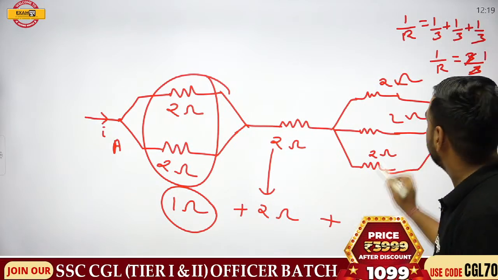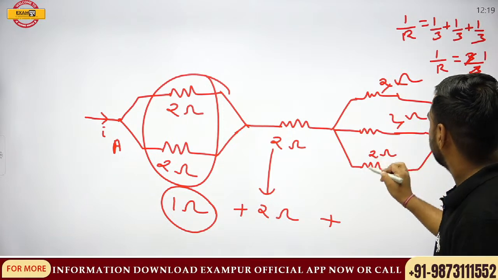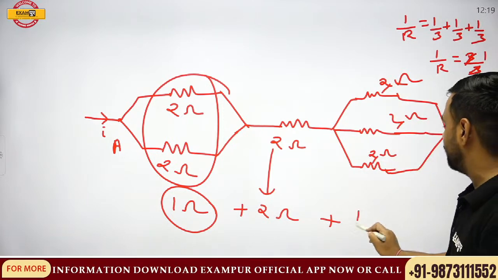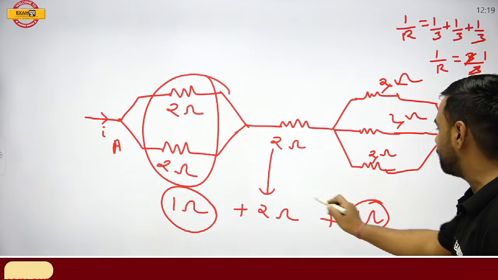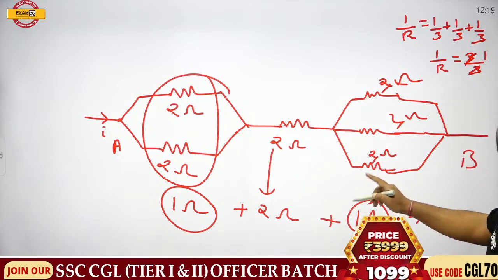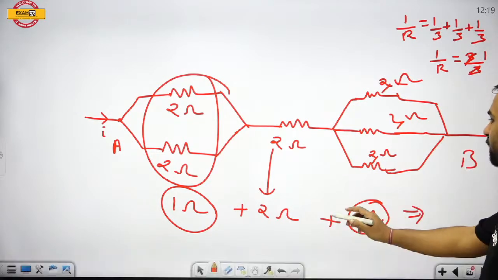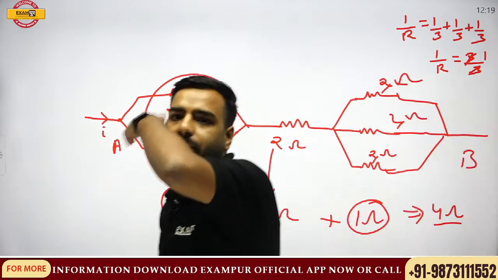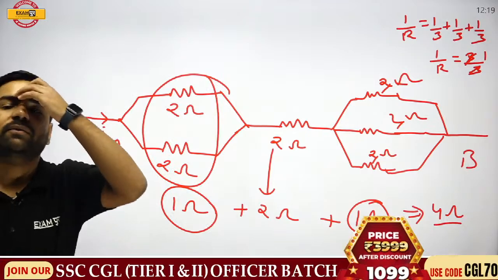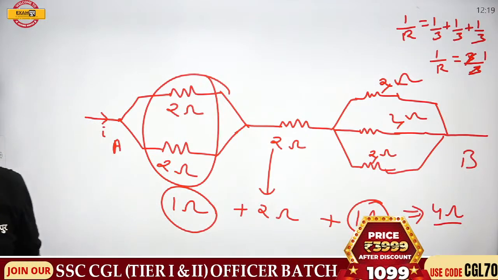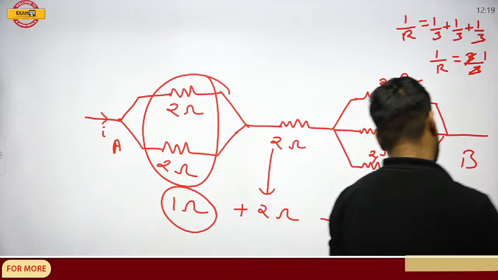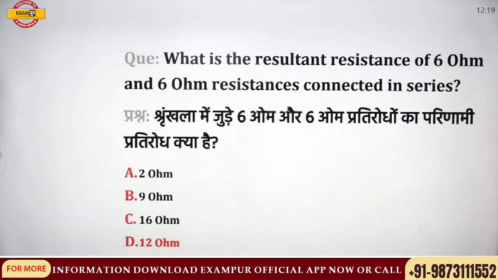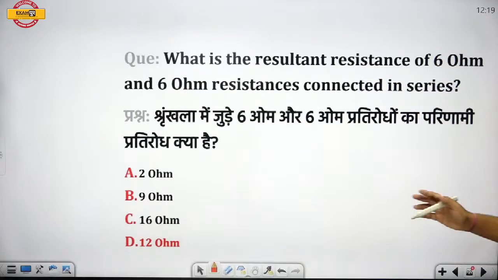So here, for this 3 part, that was true. If I add them up, it is going to give me what? 1 plus 2 plus 1. It will be 4 ohm. Got my point? So yeah, that was 4. Totally correct. So let's move forward with the next question now. Great. Next. So yeah, here for the series part, it was 12 ohm.